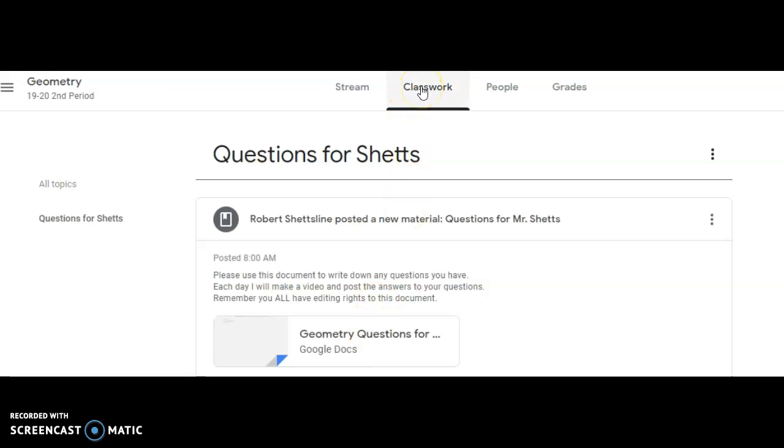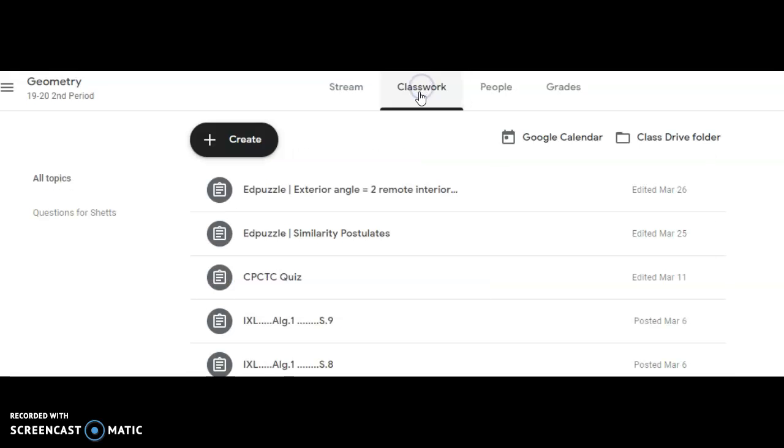If you go to this classwork, in your Google Drive will be your polynomial packet that we will start on Monday. And then over here, there'll be questions for Shets. I'm going to put the date. You can ask the questions.